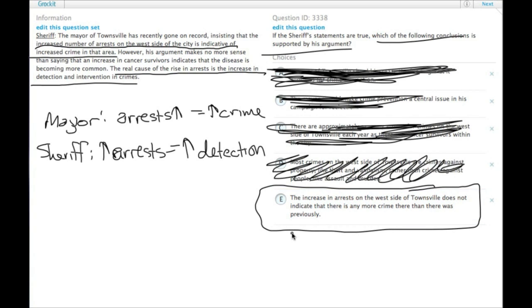This is basically a restatement of what the sheriff said, but the sheriff, of course, didn't actually phrase it this way. The mayor said the number of arrests is indicative of an increase in crime. The sheriff says that doesn't make sense. The real cause is something else. So choice E, we can infer that therefore that increase in arrests is not due to an increase in crime. It's almost what the passage says, but does not state it explicitly. That's an inference, and that's choice E.